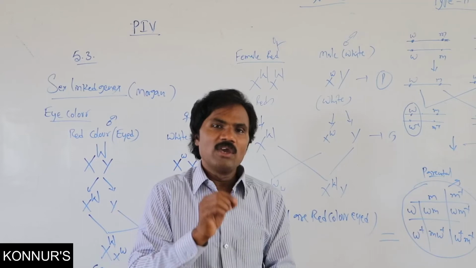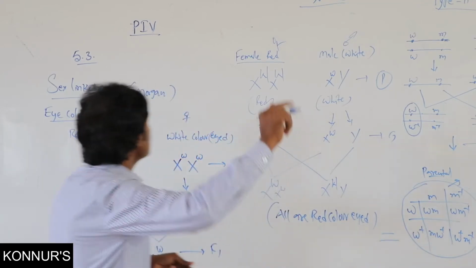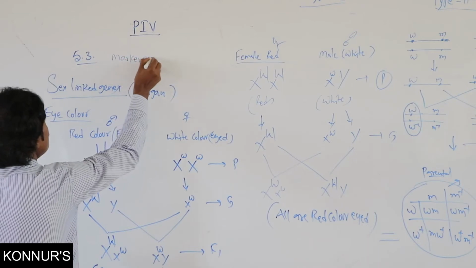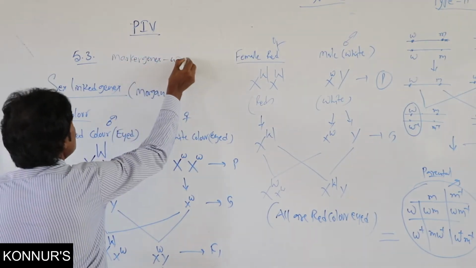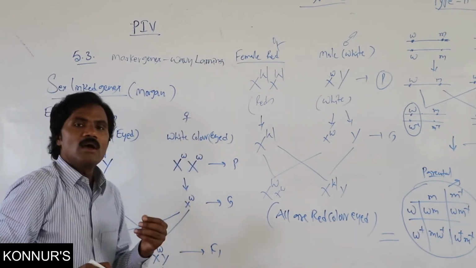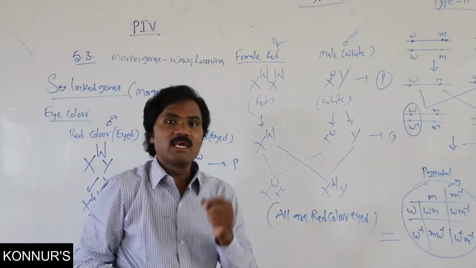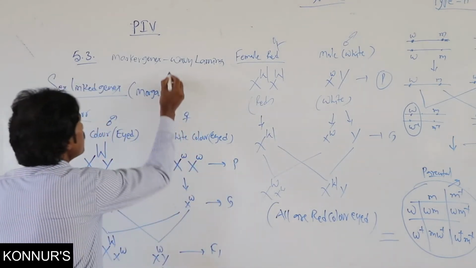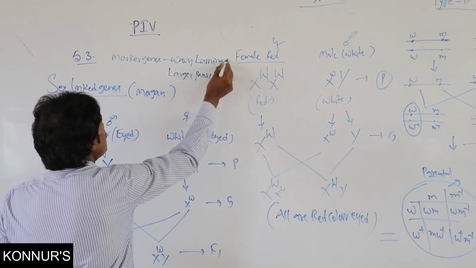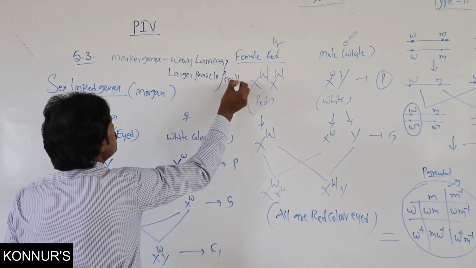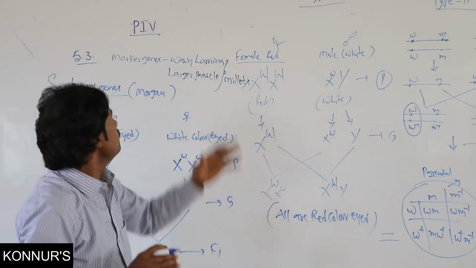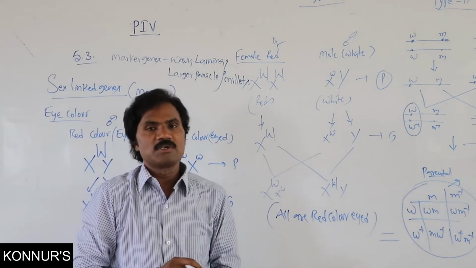Examples are wavy lamina and larger panicle in millets, which we consider marker genes.